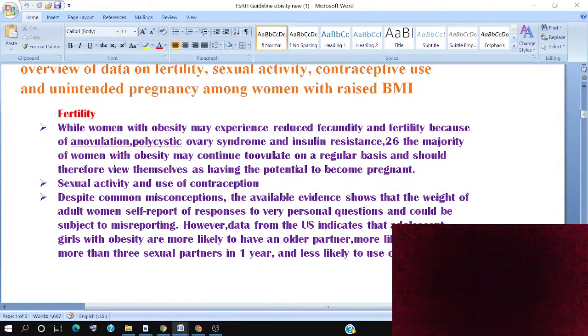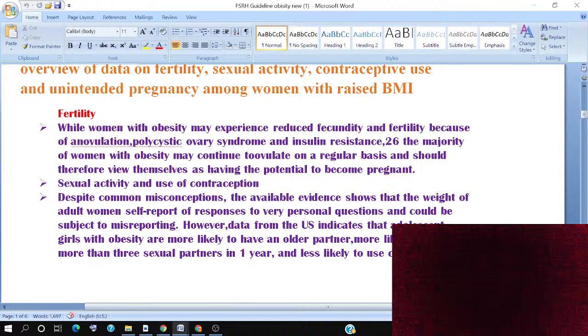Sexual activity and the use of contraception is the main criteria for management. Despite the misconception, available evidence shows that the weight of adult women is self-reported, in response to a very personal question.